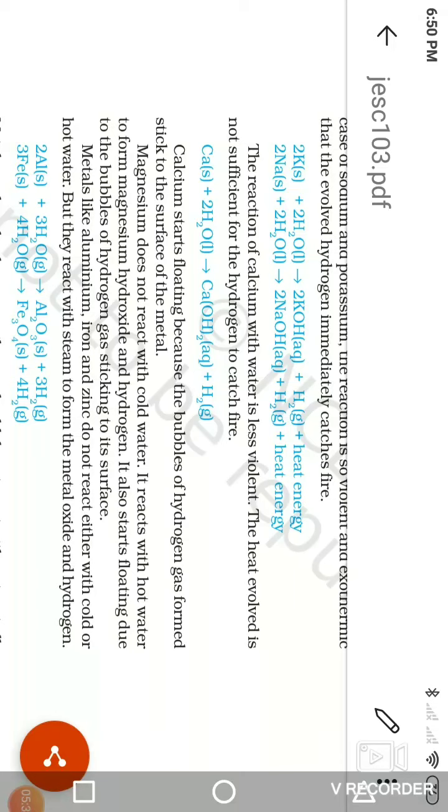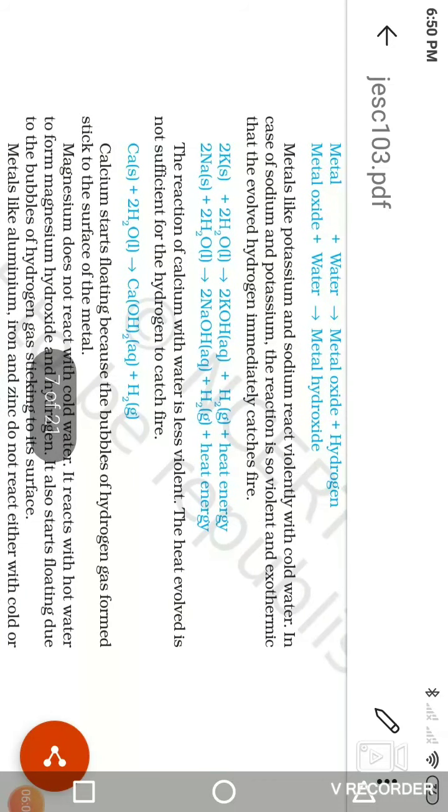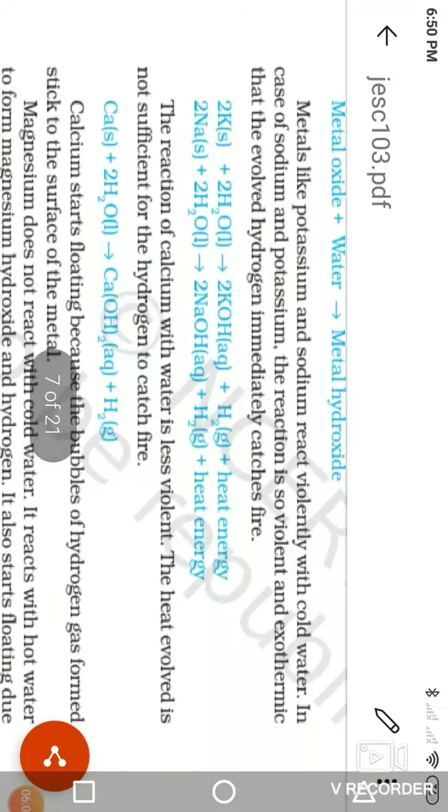Due to the heat produced, the hydrogen gas catches fire. The reaction of calcium with water is less violent.